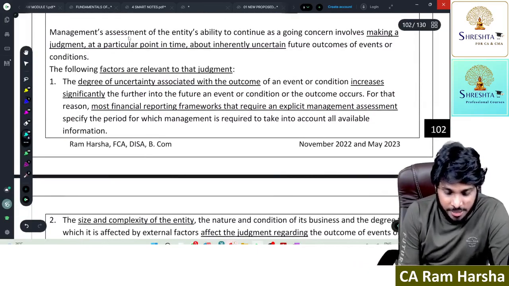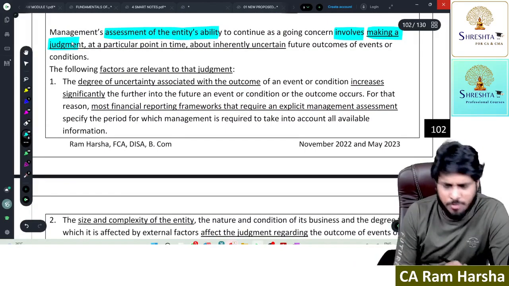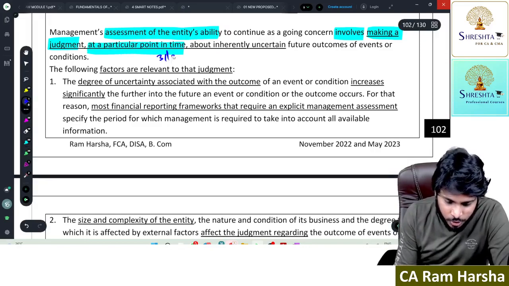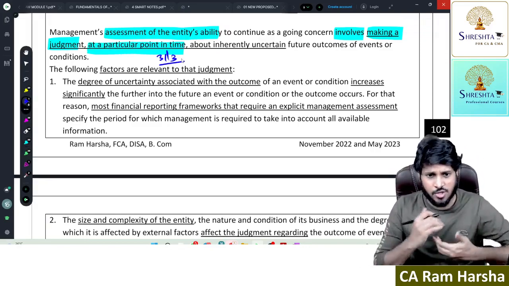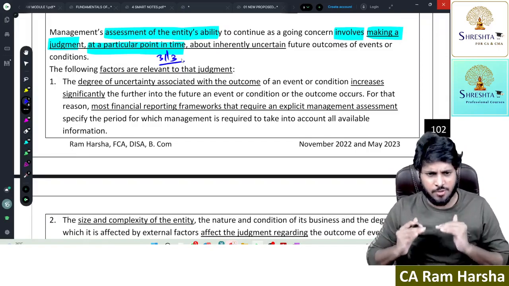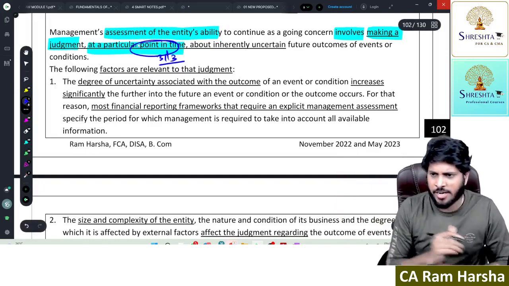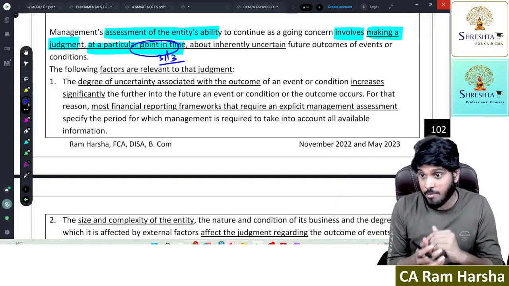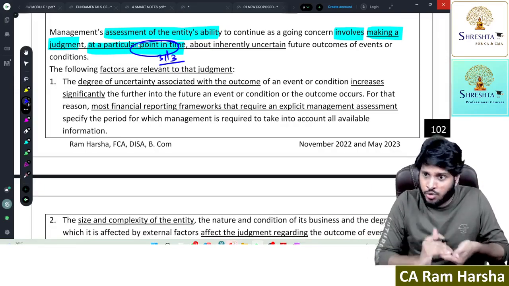So this question: management assessment of the entity's ability involves making a judgment, some judgment at a particular point in time. See, management is taking as on 31st March, they are preparing the balance sheet. As on that date, they will estimate: as on that date, can we use the going concern assumption or not? Next 12 months minimum, they need to check. So at a particular point, as on 31st March, management is making this assumption, correct? Whatever assumption I am taking today is based on circumstances prevailing today.